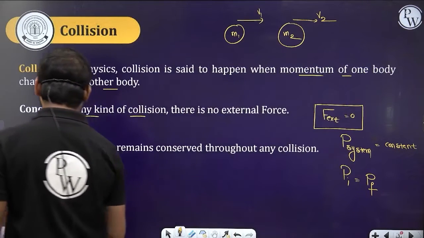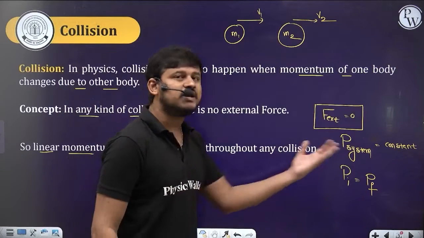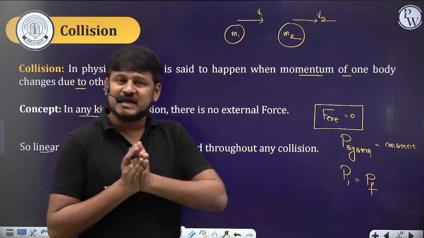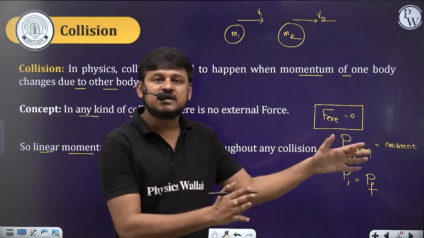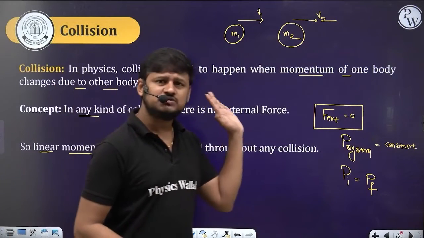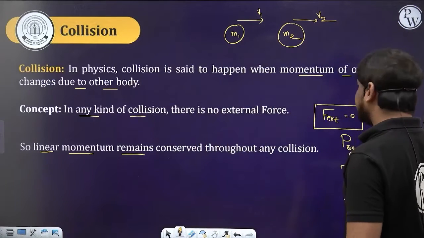So linear momentum remains conserved throughout any collision. Whenever a collision happens, you can blindly consider that the momentum is going to be conserved. Understood this slide? First one, just basics. So let's move further.